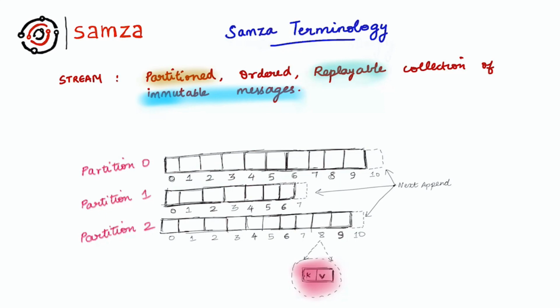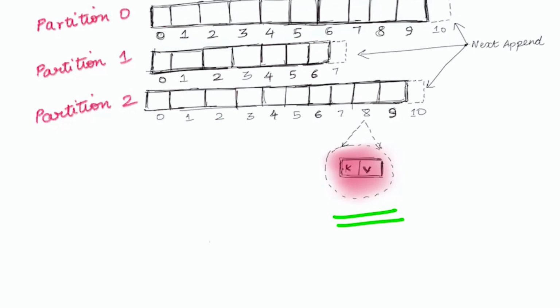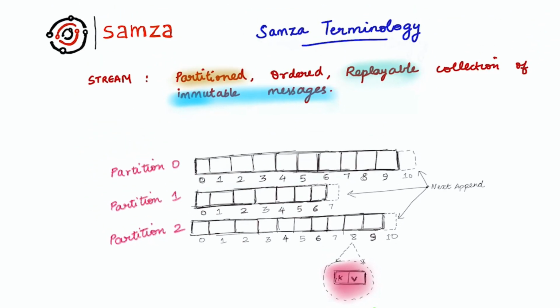Immutable messages. Each message in a partition is associated with a key and a value. This means that once a message is written, it cannot be modified later. However, you can append new messages to the same stream. A message that's appended to the stream typically lands in one of the partitions of the stream.